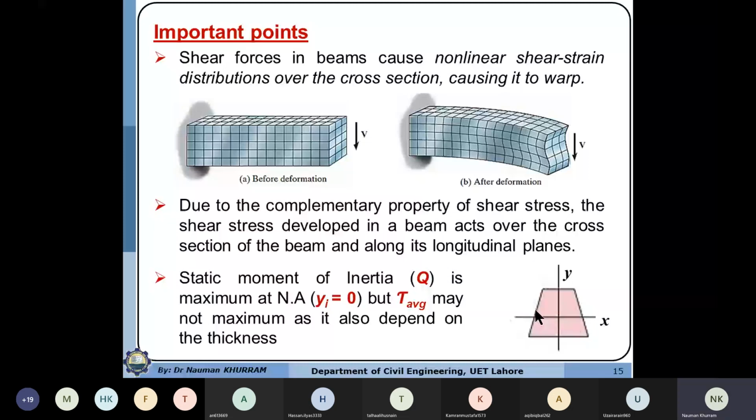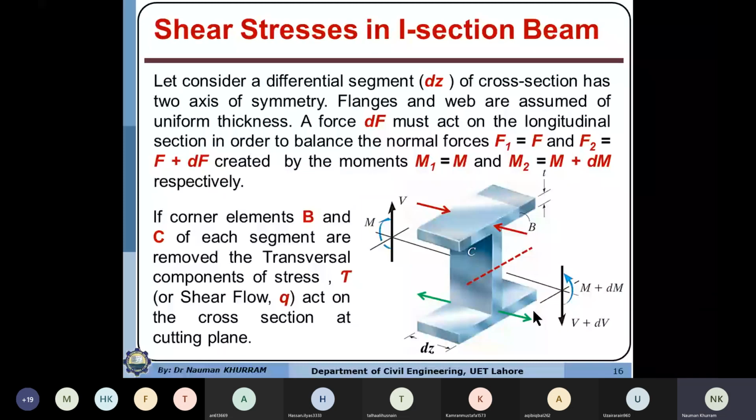Now we want to extend the knowledge of horizontal and vertical shear stresses to thin-walled sections, or steel sections, just like the T section I have shown here. They may be I sections, channel sections, or angle sections. What is the difference of shear stresses in a thin-walled section from a conventional rectangular section?